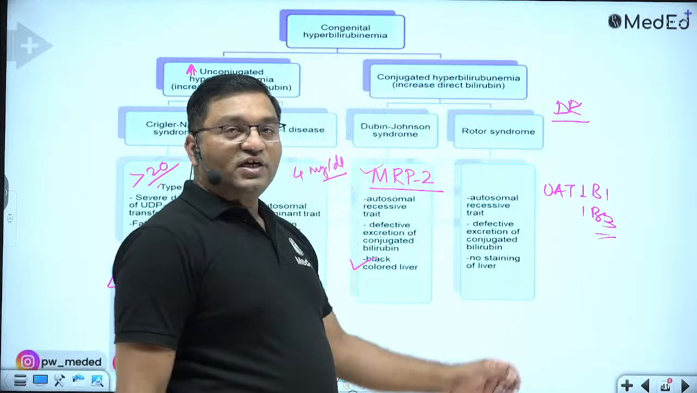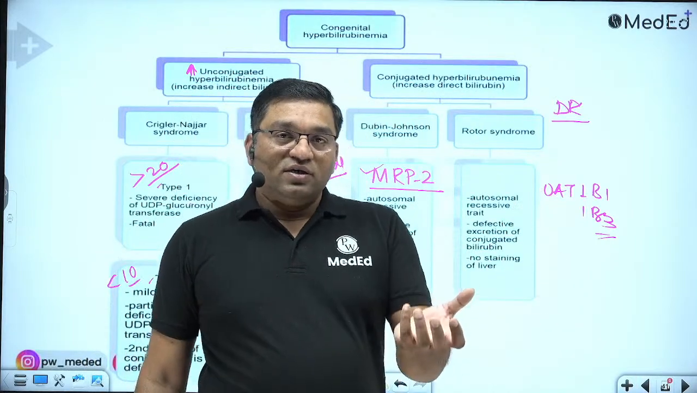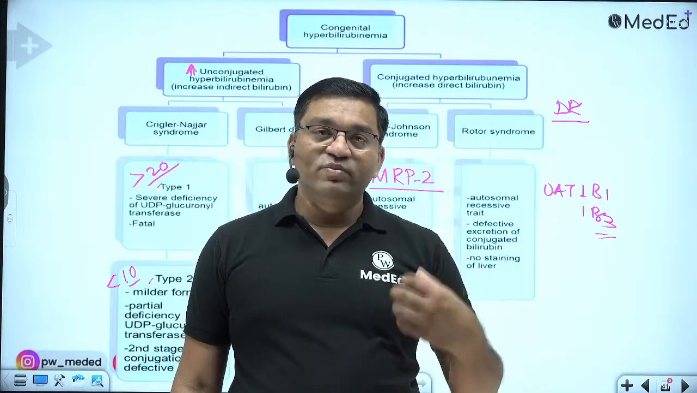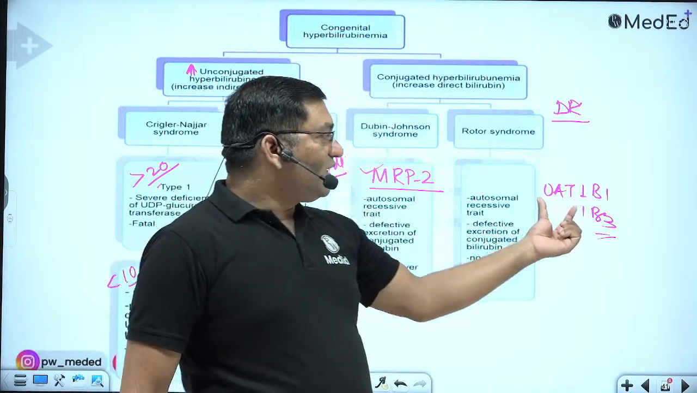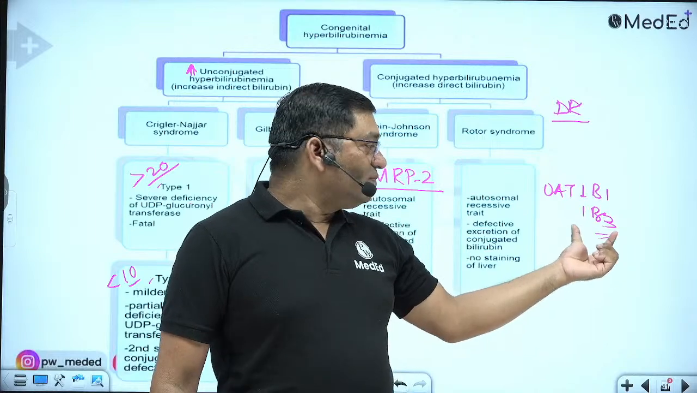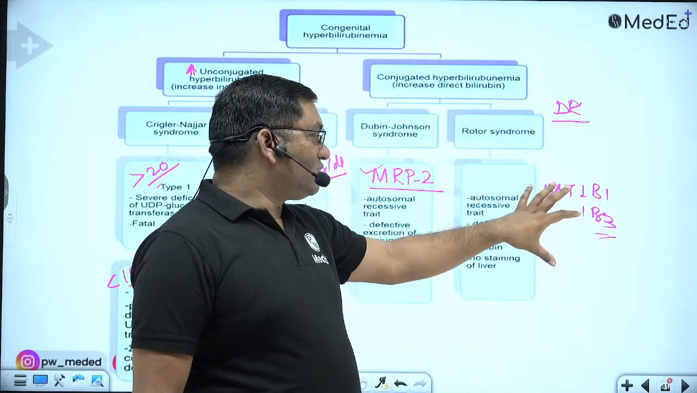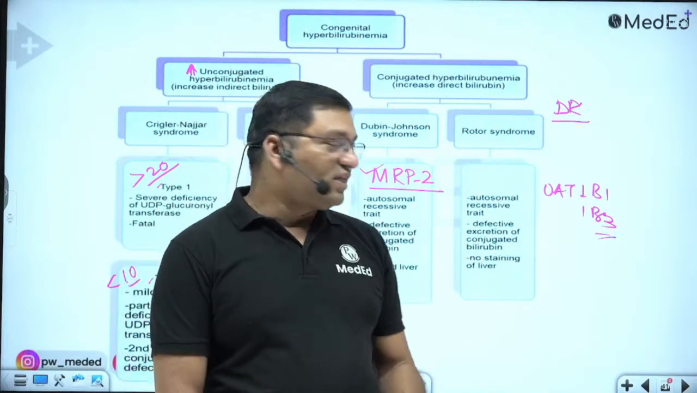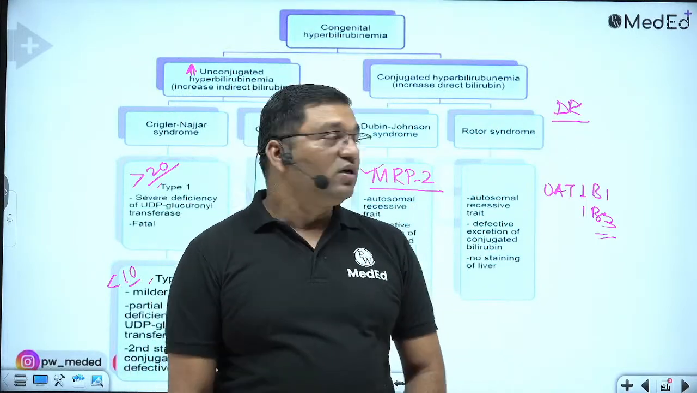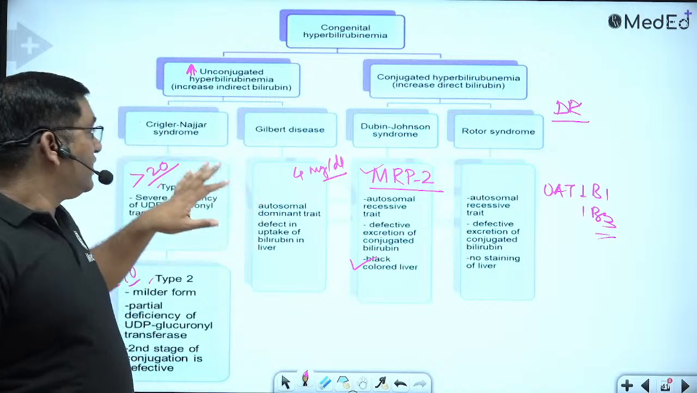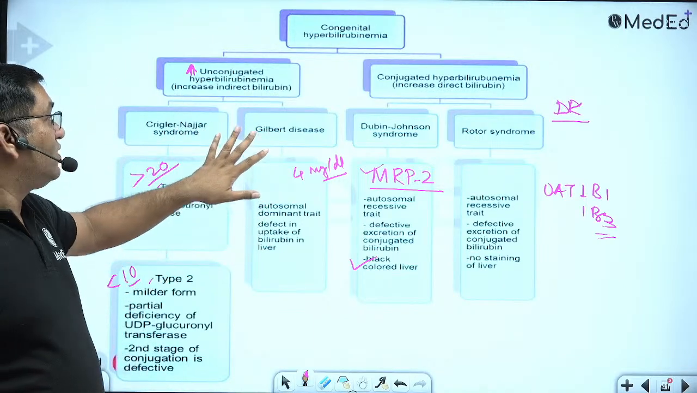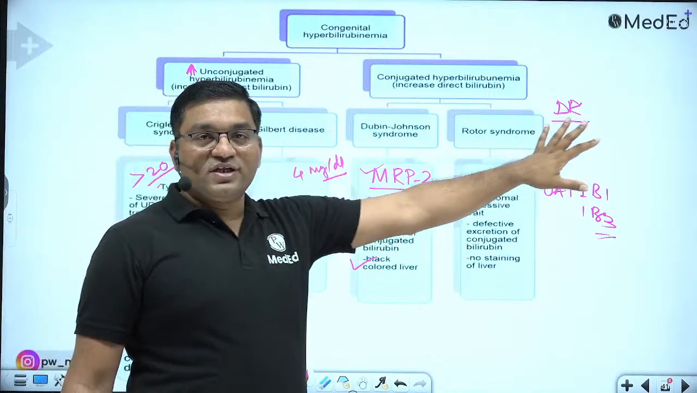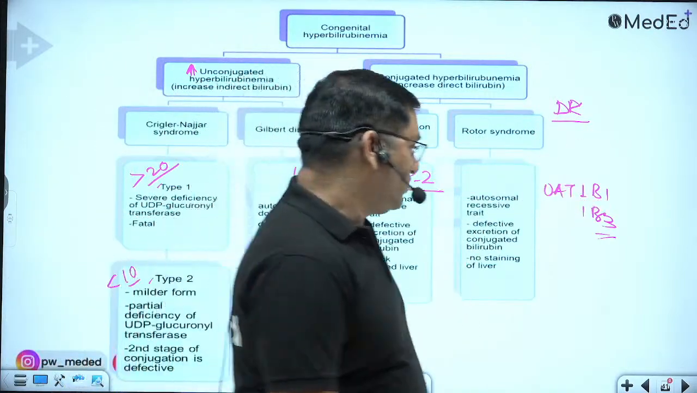These are the transporters required for the reuptake of conjugated bilirubin into the hepatocyte. A defect in these organic anion transporters causes Rotor syndrome. This is a direct bilirubinemia. There is no black color or staining of the liver. So these are the 4 disorders: Crigler-Najjar type 1, type 2, Gilbert, with an increase in the unconjugated or indirect bilirubin. Dubin-Johnson and Rotor have an increase in the direct bilirubin.